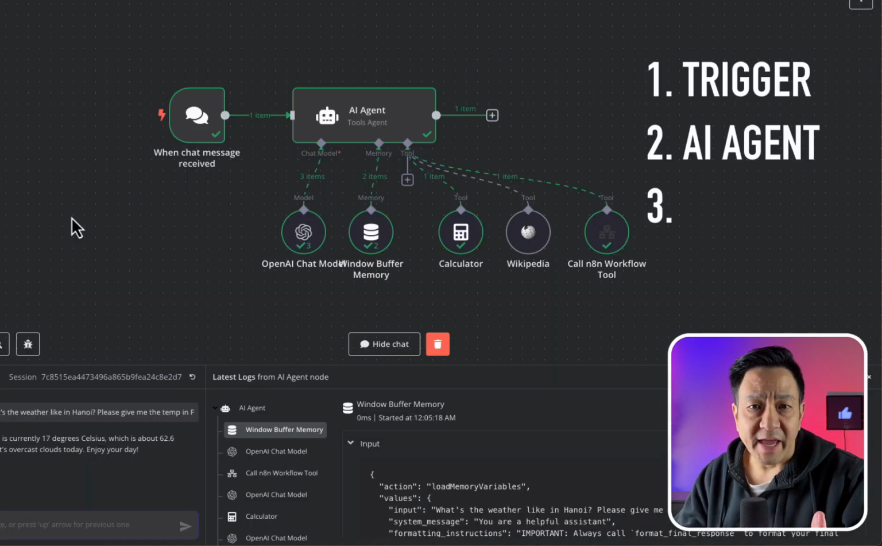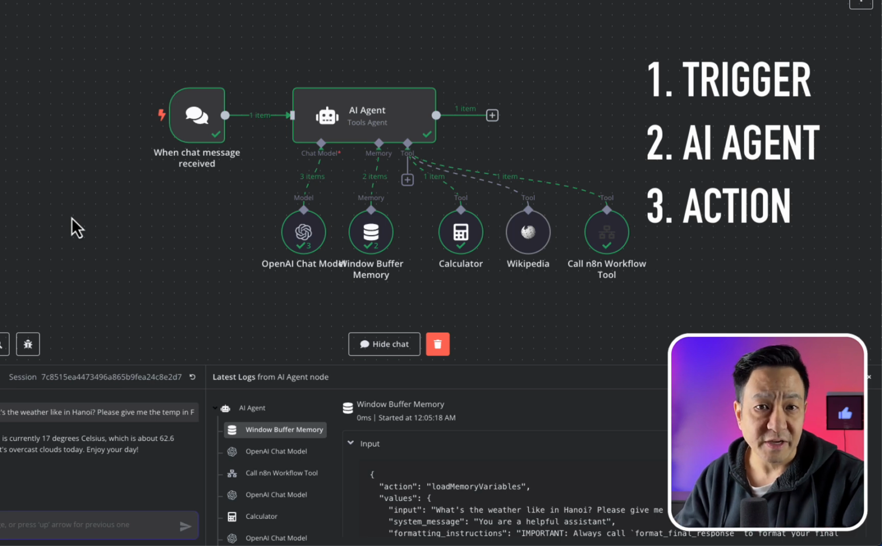Now, the last part of an AI agent is an action. And the simplest action is just to respond to the chat interface that we created in the trigger. But as discussed in this video, what makes an AI agent different from just chatting with a large language model is the fact that it can accomplish tasks for you. And actions is exactly what it takes to get the job done. n8n gives agents fine-tuned control over actions due to all the automations it's capable of.